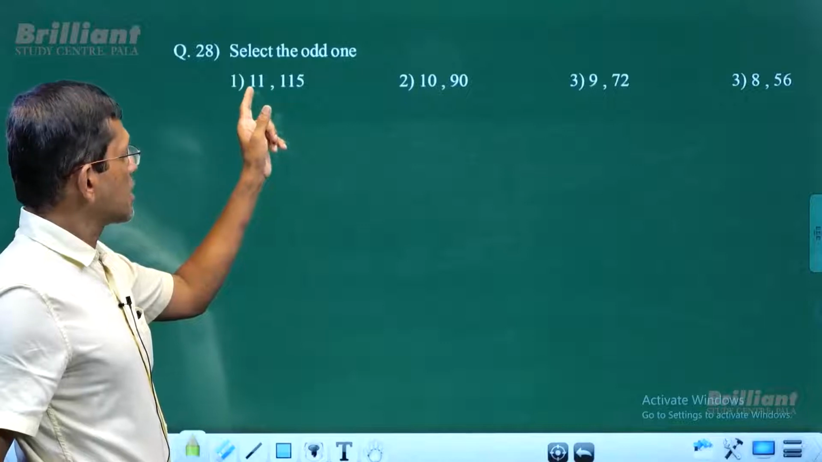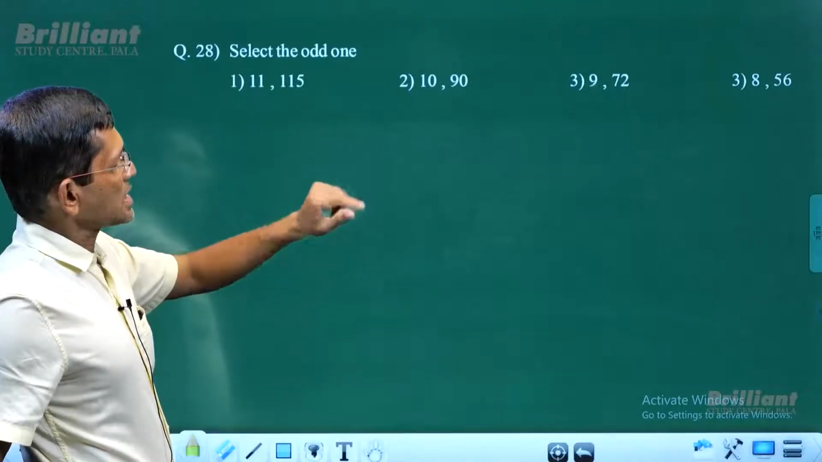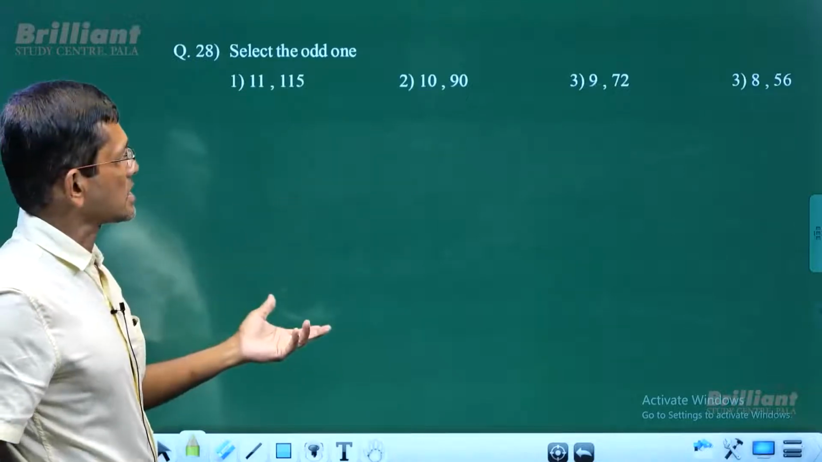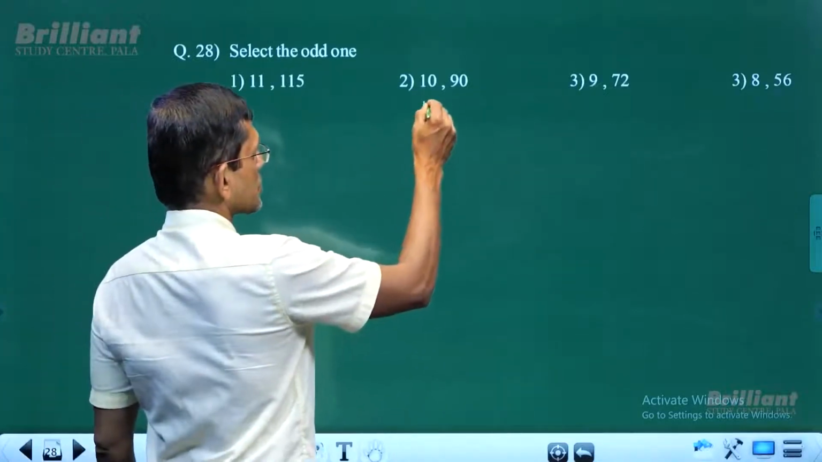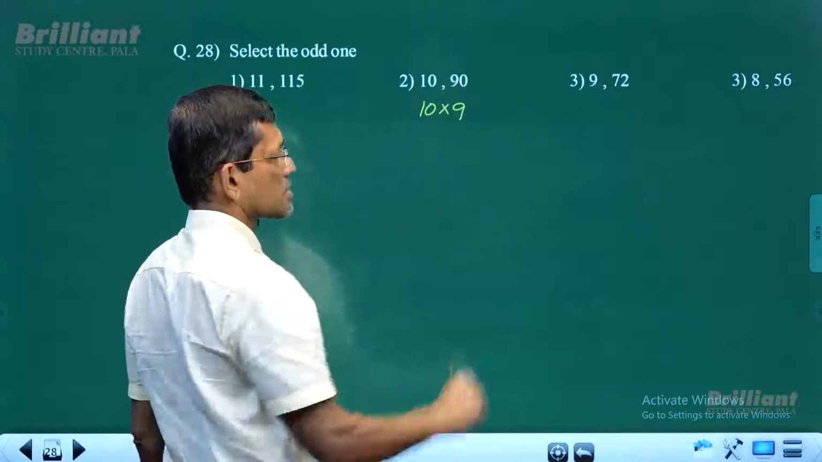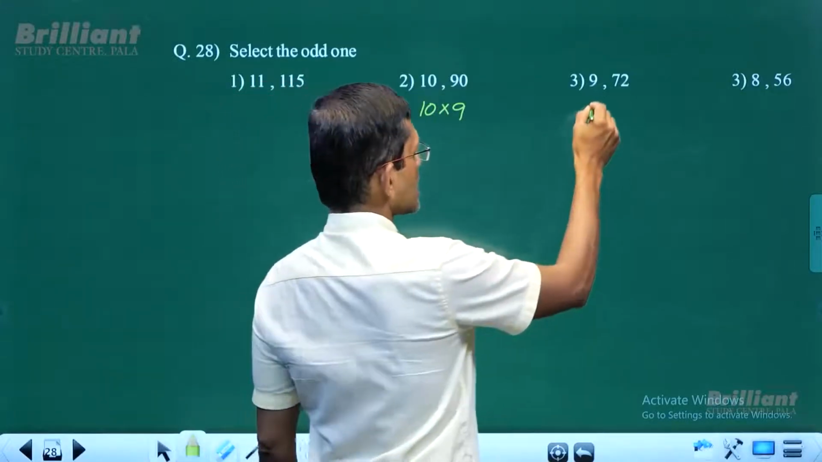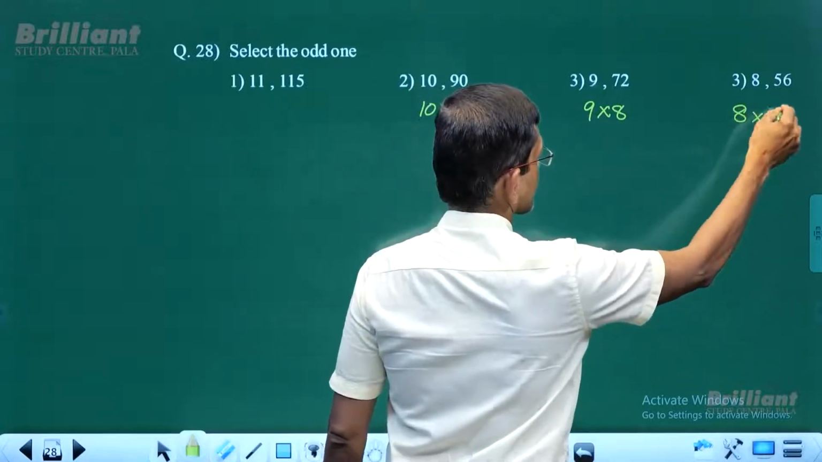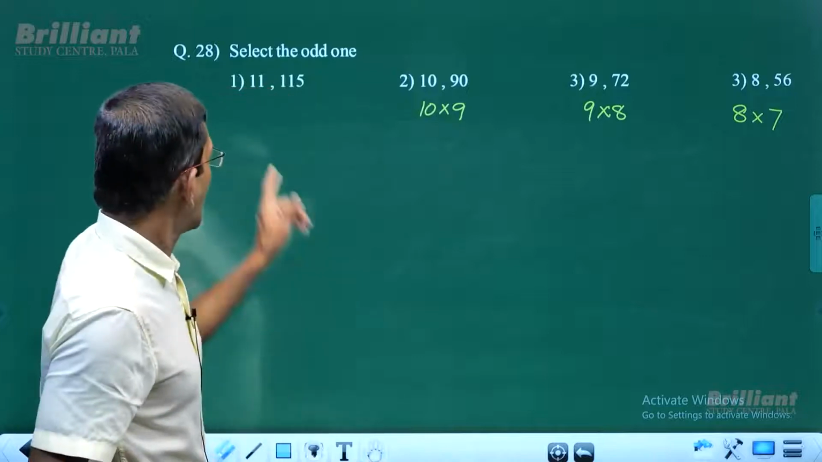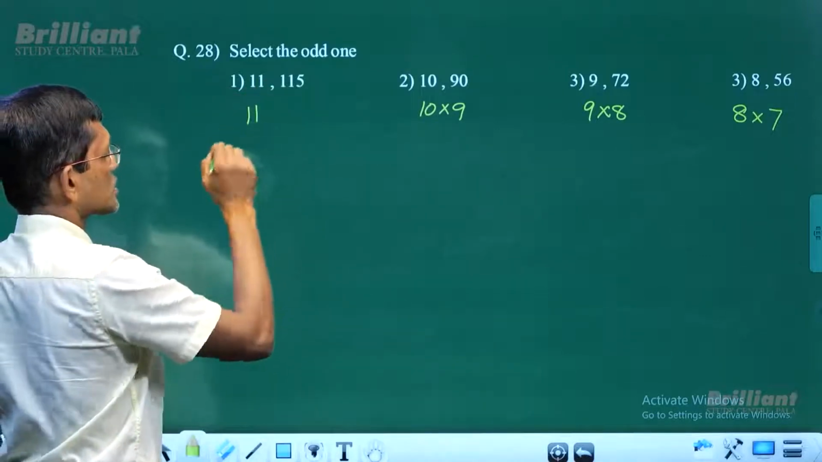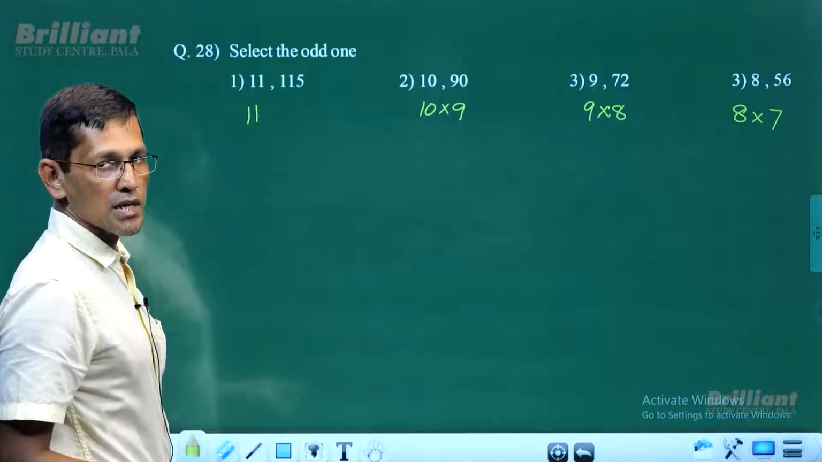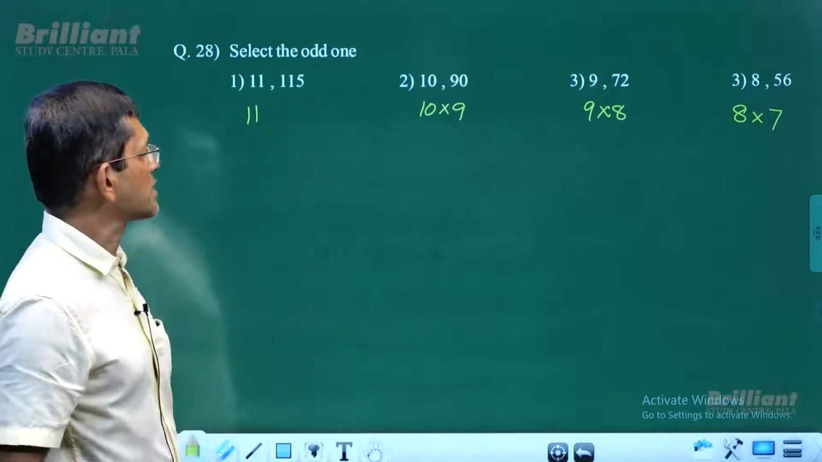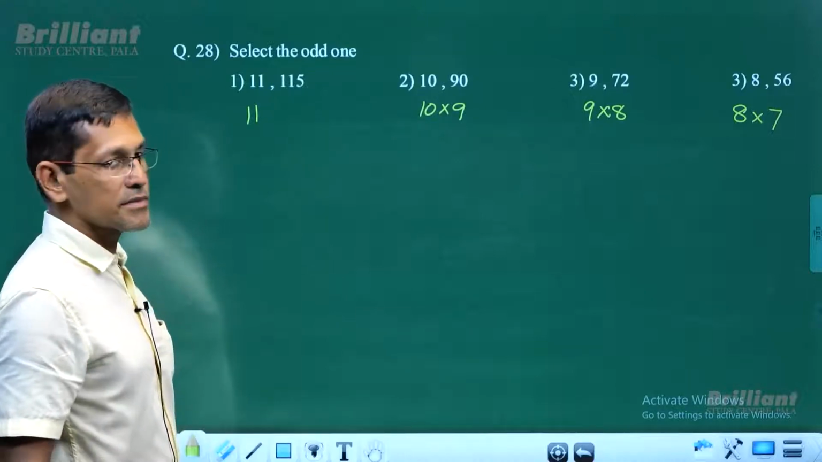This is 11 and 115, 10 and 90, 9 and 72, 8 and 56. What kind of pattern do you get here? 10 into 9 is 90, right? At a glance, that's what I see. 9 into 8 is 72, and 8 into 7 is 56. And how about 11? 11 into something is 115. Well, 115 is not a multiple of 11. That's the interesting part of it.